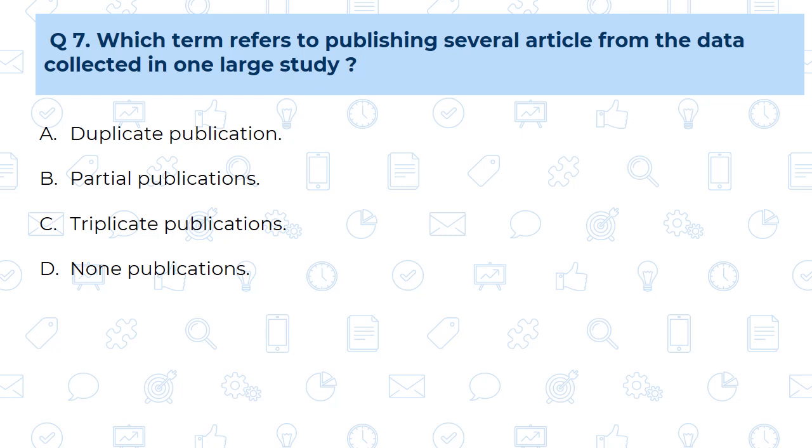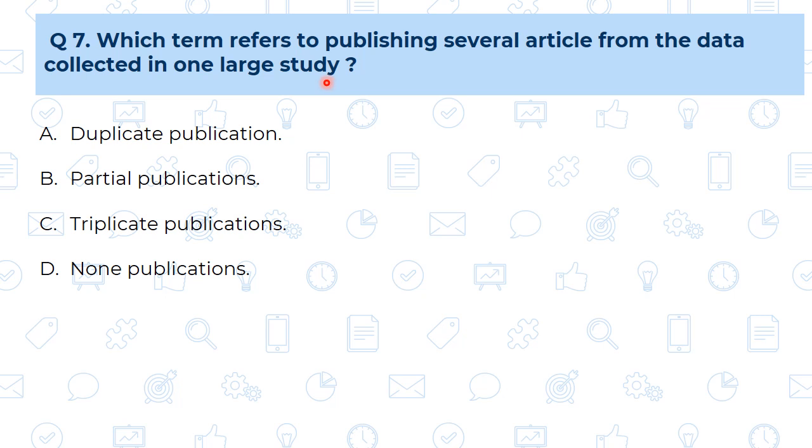Question number 7. Which term refers to publishing the several data from the data collected in one large study? Means I have collected the data at one place on a large scale, and one small part of that I am going to publish at one place, another small part I am going to publish at another place. In simple words, one large data set I am going to divide into many parts, and I am going to publish that at several places.